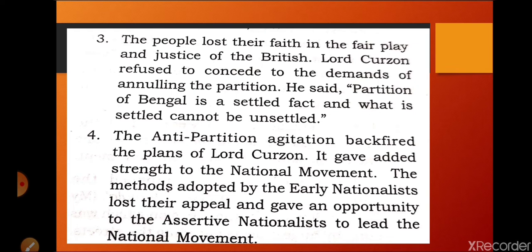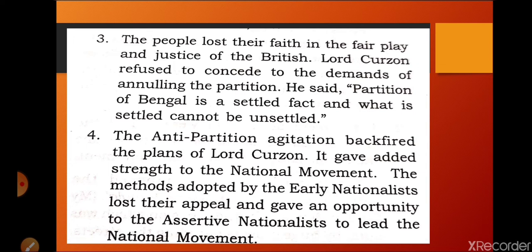Now we are going to discuss the fourth point: the agitation against Lord Curzon was added to the national movement, and the methods adopted by early nationalists lost their significance.